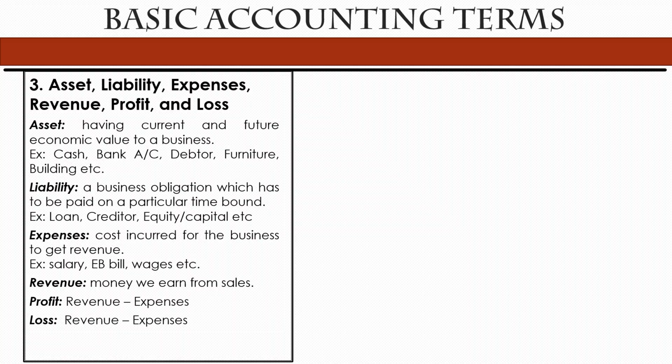And liability means the company is liable to pay back the money to someone else. Fine. So let's say loan, creditor, we know creditor is a liability, and the company's equity or capital. Here the company equity and capital are actually both the same. Equity and capital mean the same. If it is an MNC company or a big organization, then the capital amount will be mentioned as equity. If it is a small organization, a normal company, a small business type, then it will be mentioned as capital.